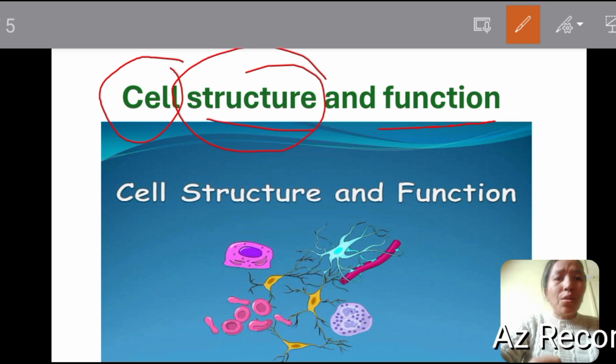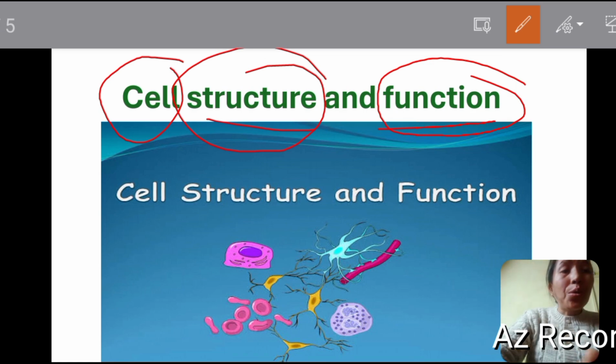All living life is made of cells, that's why it is known as the structural unit of life. Next, the cell is known as a functional unit because a single cell can perform all the functions that a living organism can perform. That's why it is known as a functional unit.